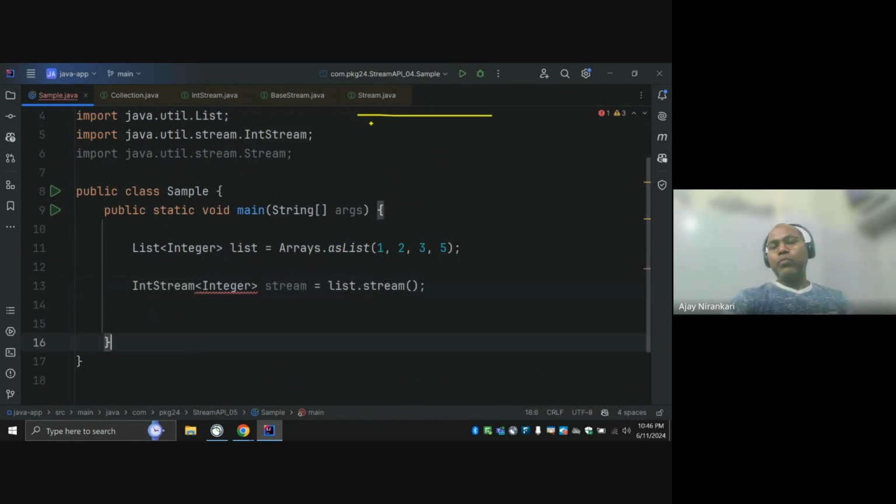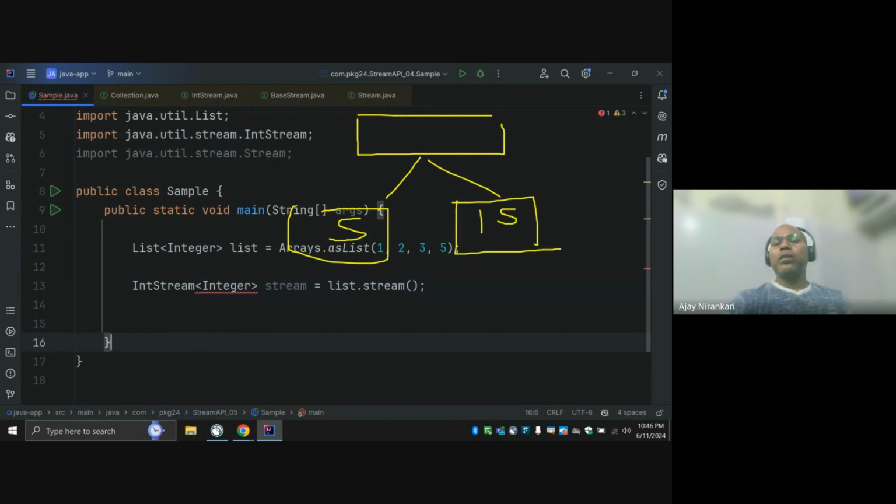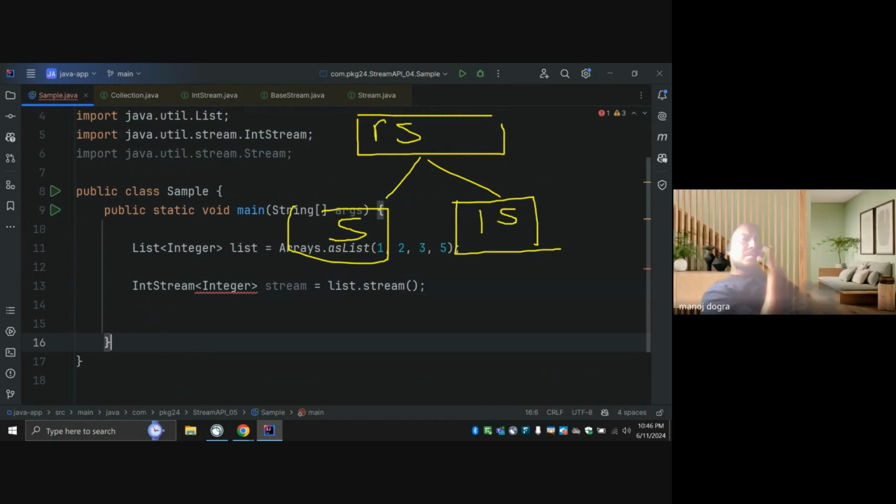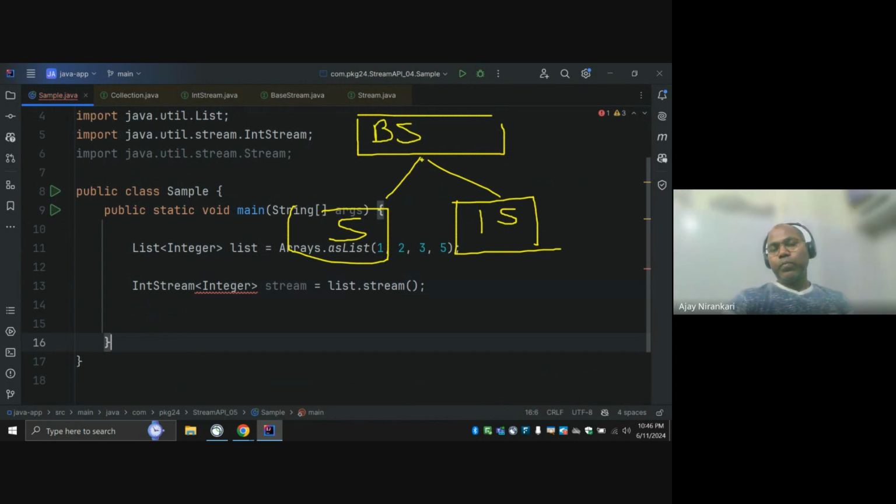Notice this is your Stream interface and this is your IntStream interface. Both are kind of siblings under the BaseStream base interface. You can assign the reference of a sub interface to the parent interface, but you cannot assign between them, because they look like siblings.